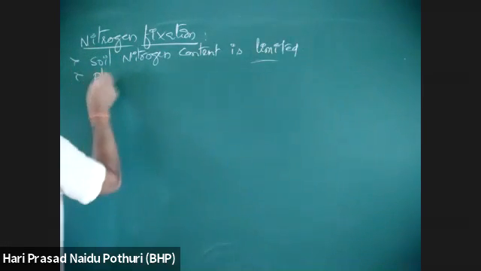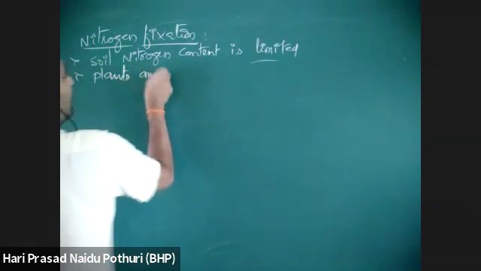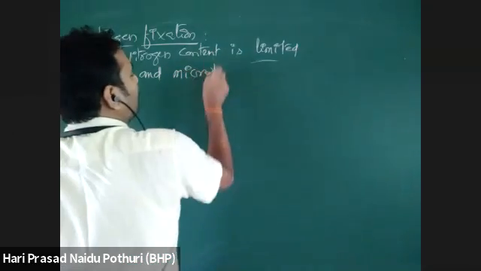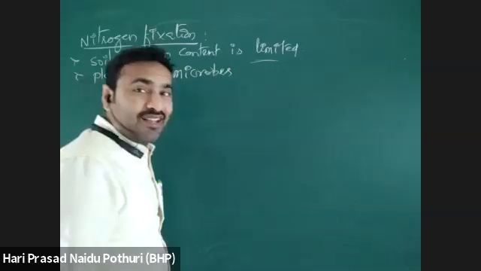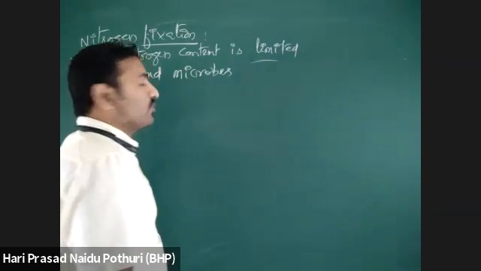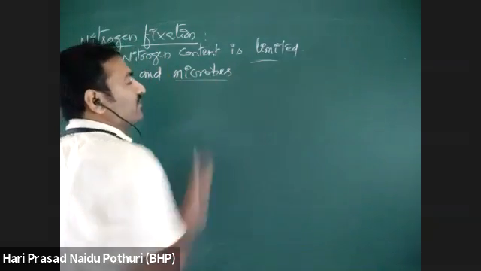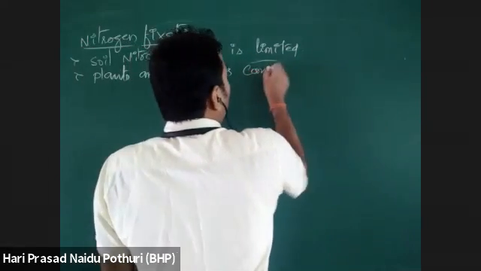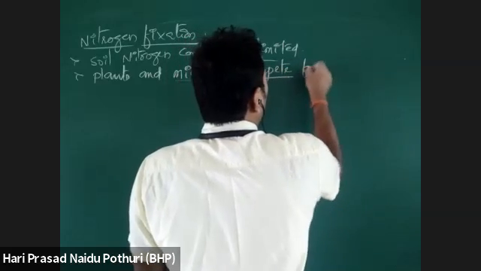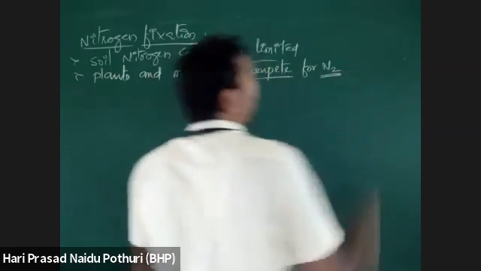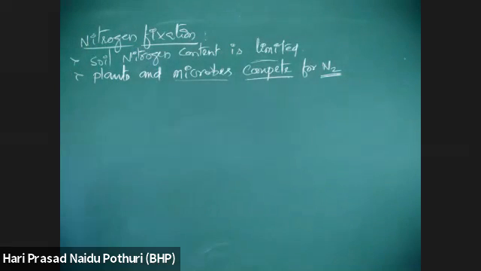So plants and microbes are growing. In soil, there are thousands or millions of species of microbes within a very small volume of soil. So they compete for nitrogen which is available in the soil in very low concentration. Nitrogen availability in the soil is very low. For that limited content of nitrogen present in the soil, plants and microbes compete with each other.